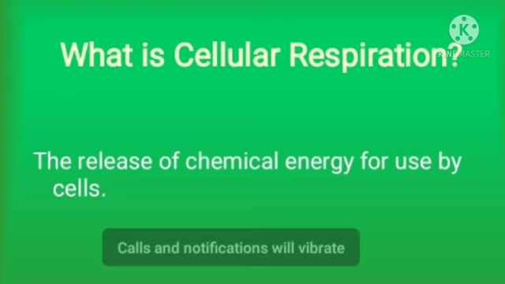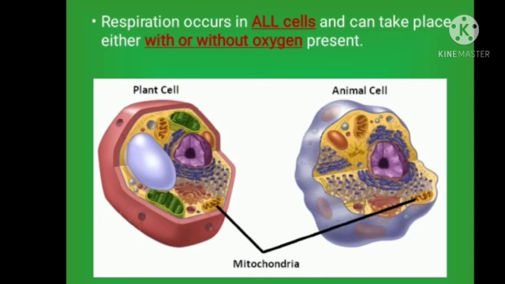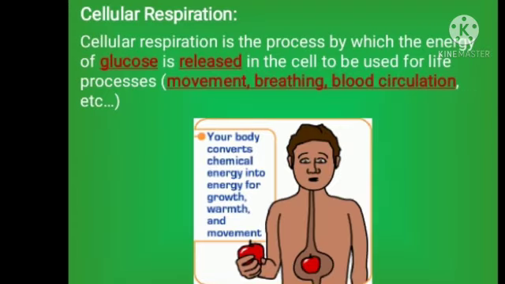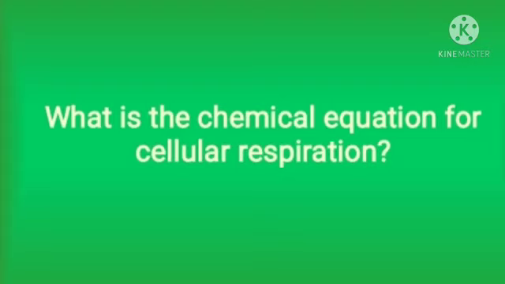So what is cellular respiration? It is the release of chemical energy for use by the cells. This respiration occurs in all cells and can take place either with or without oxygen present. Now, the energy released in the cell can be used for life processes, that is movement, breathing, blood circulation, and your body can convert chemical energy into other forms of energy for growth, warmth, and movement.